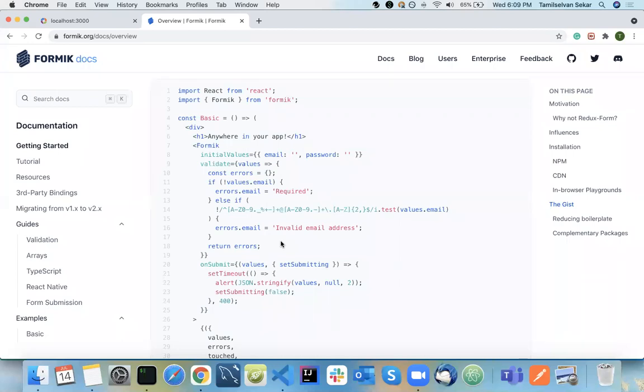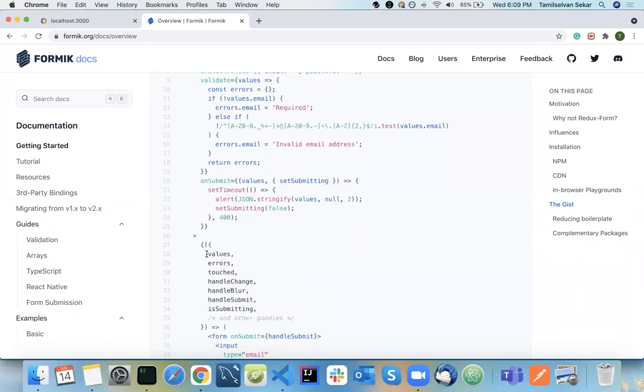You don't need to know those parameters like initial values or handle change, you need not mug them up. The only thing you need to know here is what things are possible from the Formik library. For example, if your TL or manager comes to you with a requirement, like you need to build a form with certain form fields and some validation, and it should be done in 1 or 2 hours, or if it is a very simple application, you can directly go ahead with the Formik library.